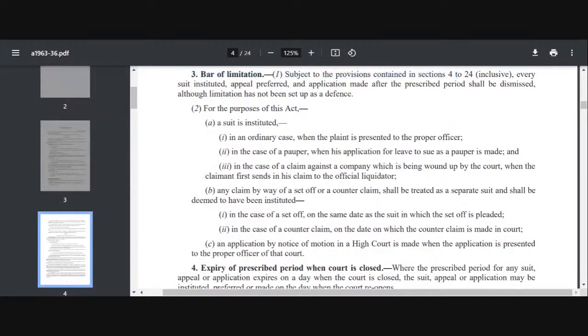हाँ, तो ये section 3 जो है ये एक general rule है, but it is subject to section 4 to 24, right? And it says that every suit instituted, appeal preferred and application made. मैंने आपको बताया था suit के साथ हम institution रखते हैं, appeal के साथ prefer और application के साथ made.